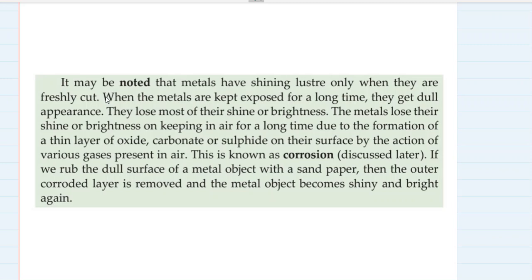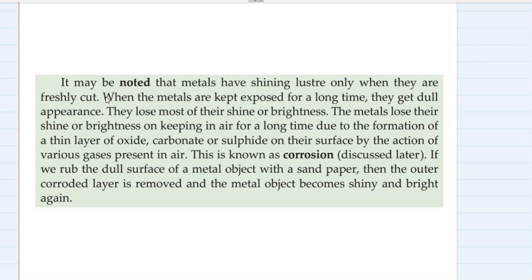The metals lose their shine or brightness on keeping them in air for a long time due to the formation of a thin layer of oxide or carbonate or sulfide on their surface by the action of various gases present in air. Okay, so there are so many gases around us. They all attack metal surfaces, and the metal surfaces are coated with these compounds, which are present in the form of gases in our atmosphere.